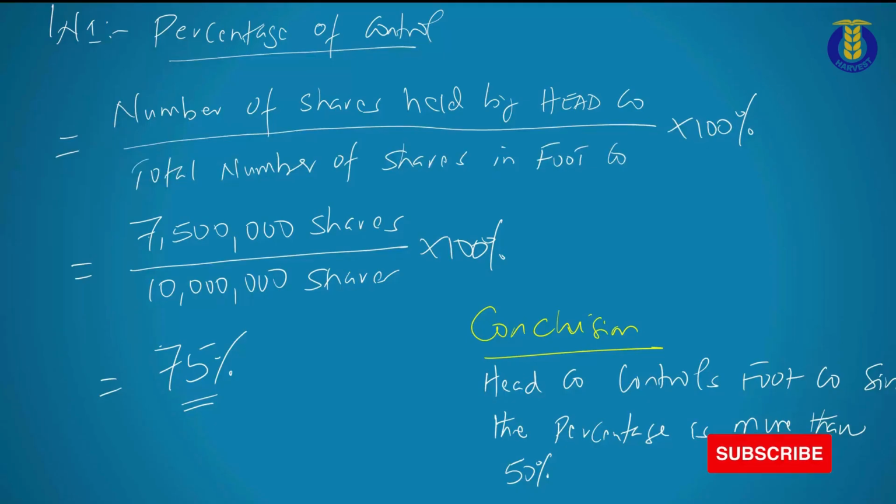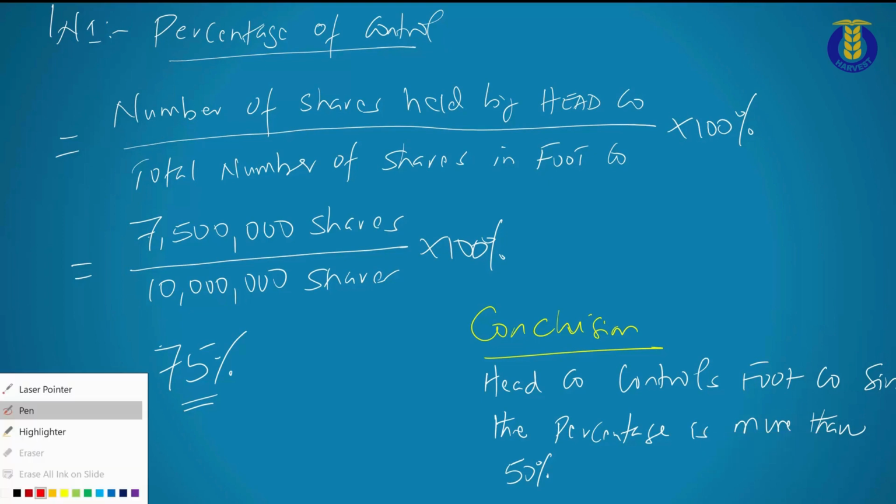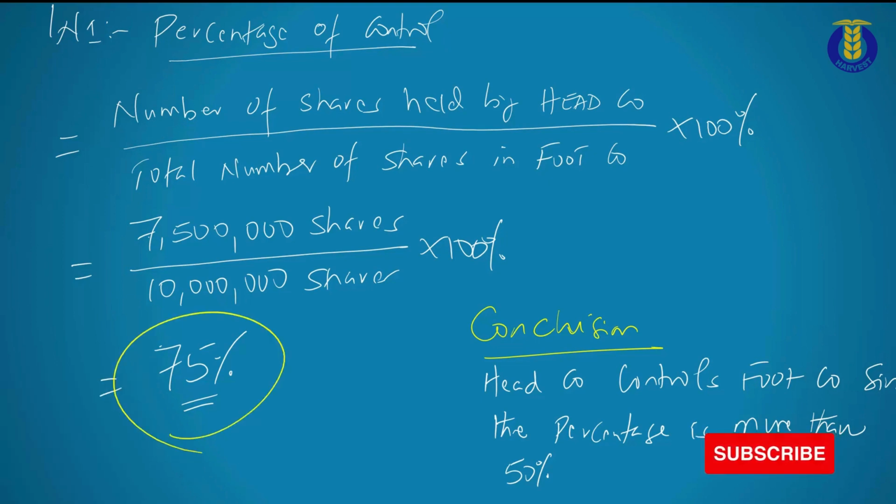And of course, coming back to our slide here, you will see that the 7.5 million has been provided in our computation as the numerator over the 10 million shares, which are the shares in issue, or the shares issued by food company, our subsidiary. My math shows that this fraction is 75%, meaning that the controlling interest is 75%.